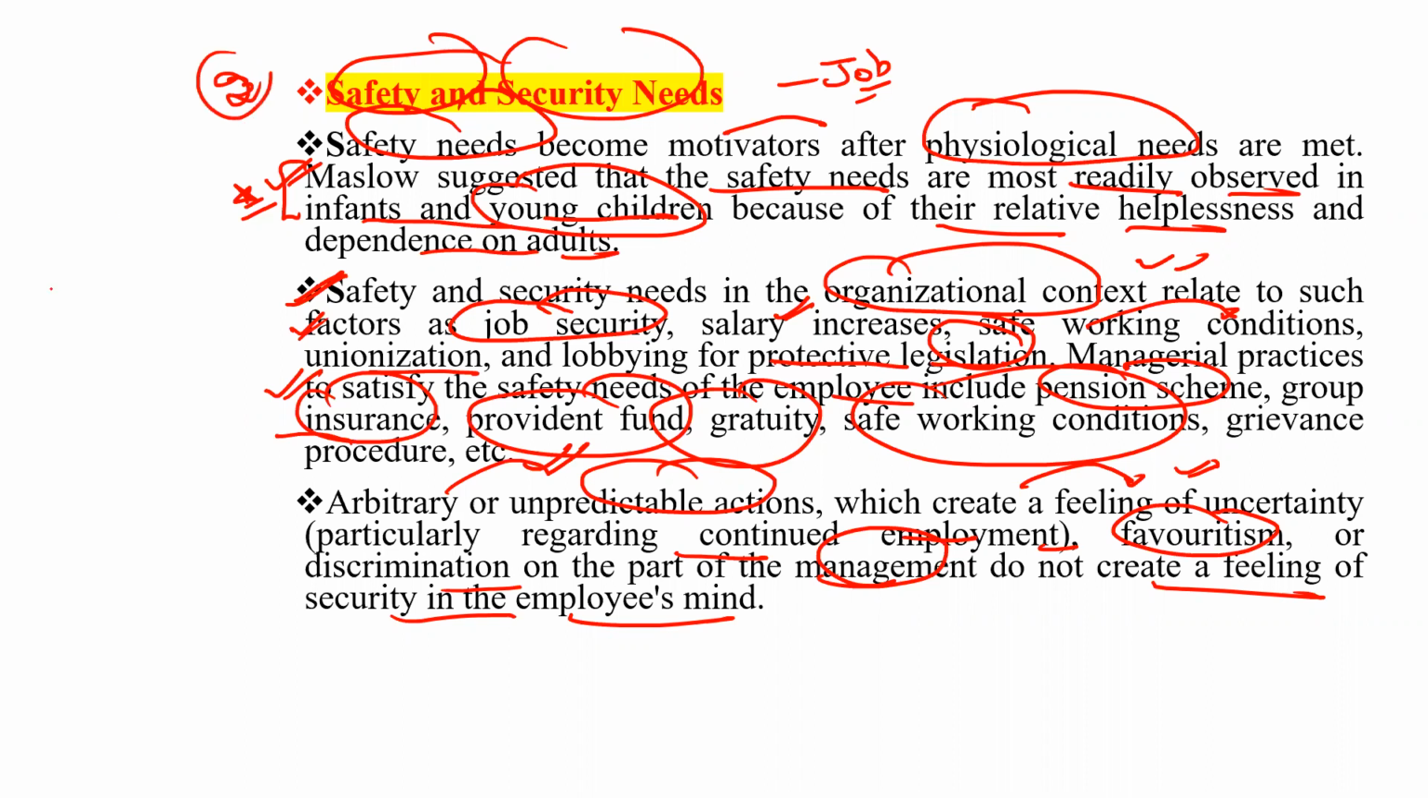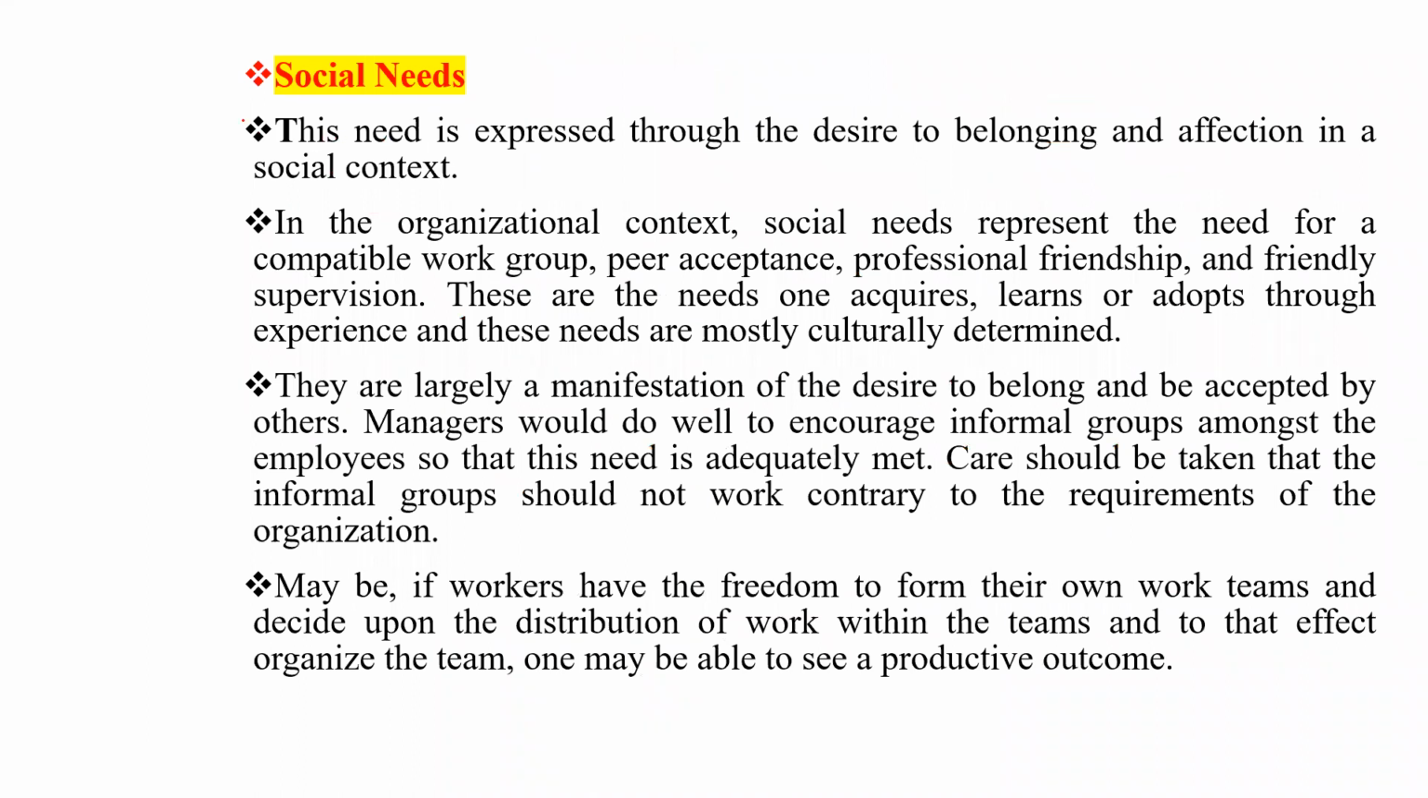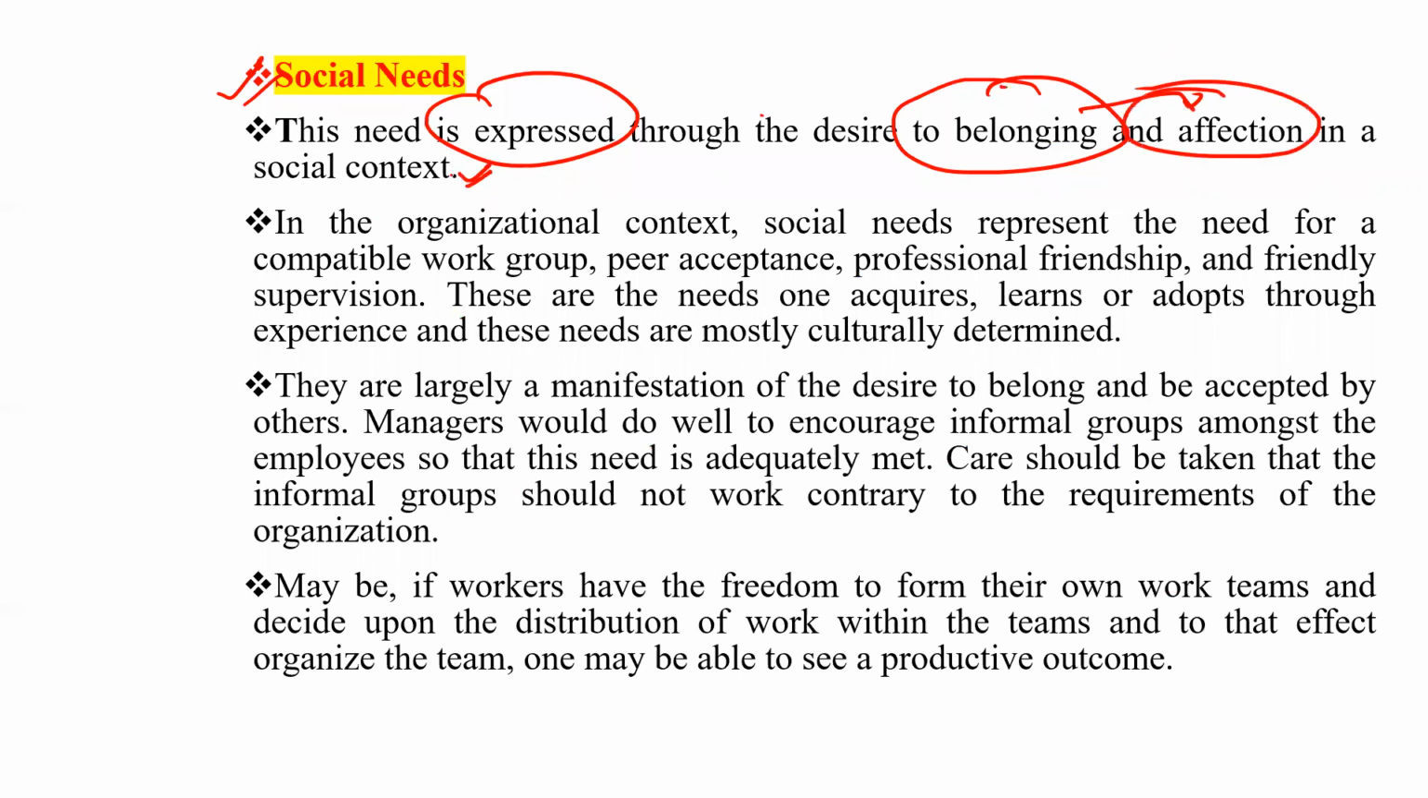After the completion of this, we will move towards the third one, the social needs. This need is expressed through the desire for belonging and affection in a social context. So in the organizational context, what do social needs represent? Social needs represent the need for a compatible work group.